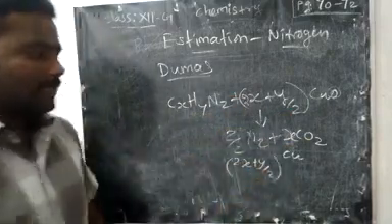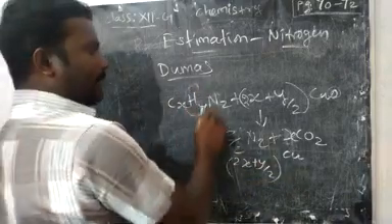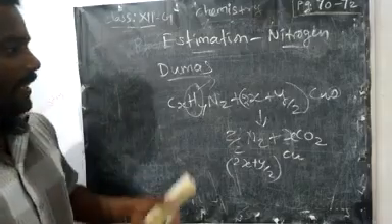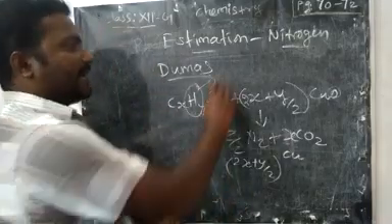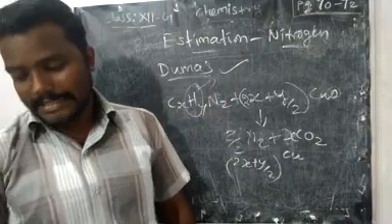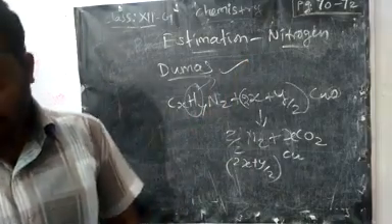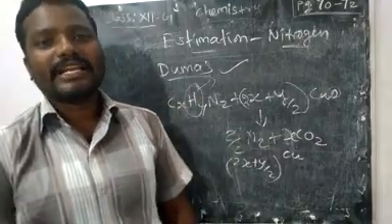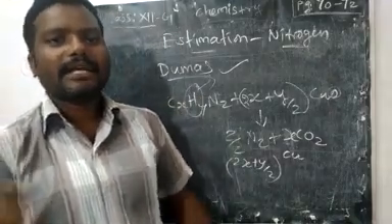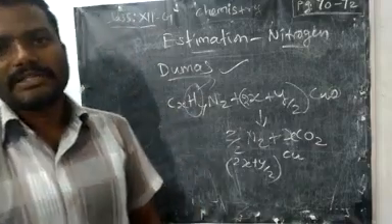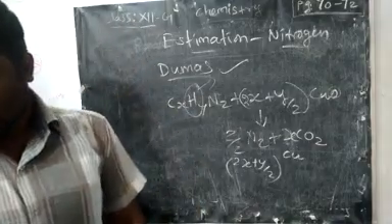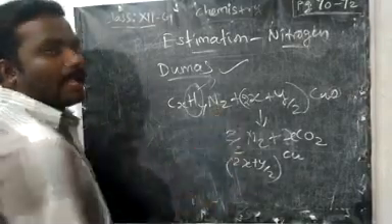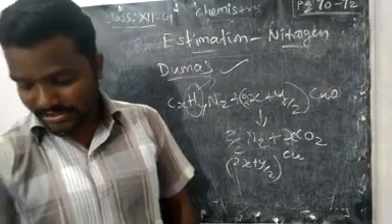Now you may ask what happened to the hydrogen: it will go as water. This is the reaction that takes place in the Dumas process. Some nitrogen may come as nitrogen oxide or nitrogen dioxide, and we can convert these oxides of nitrogen also into nitrogen by using KOH alkali.